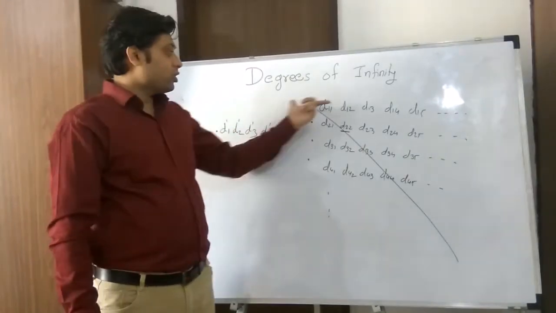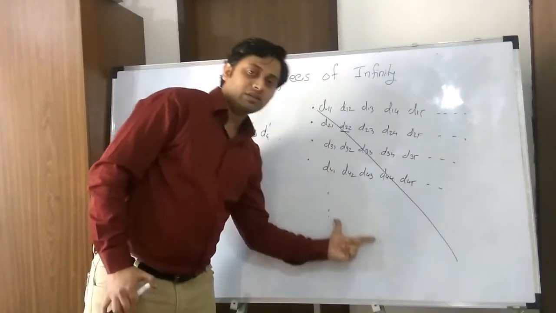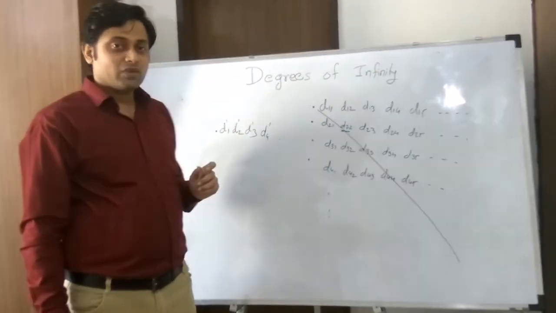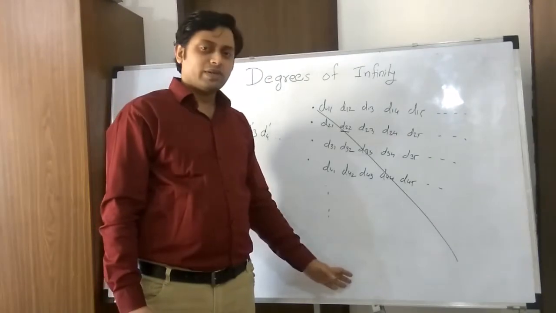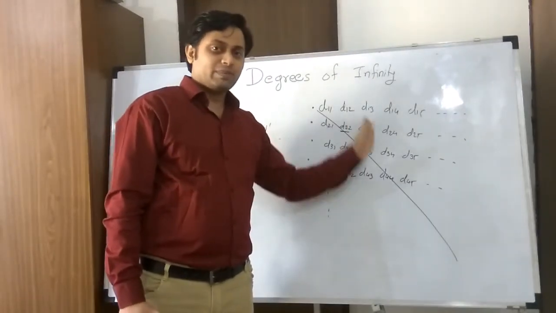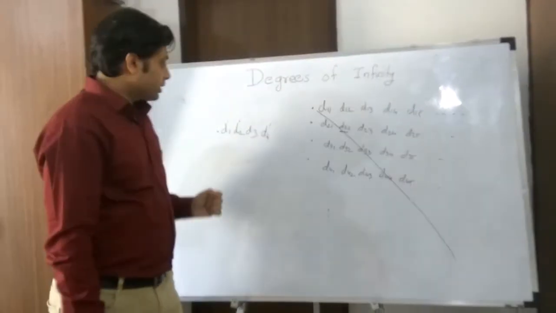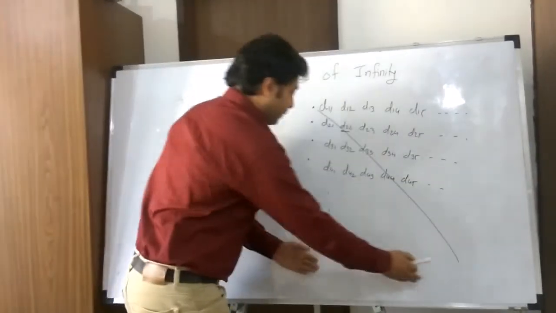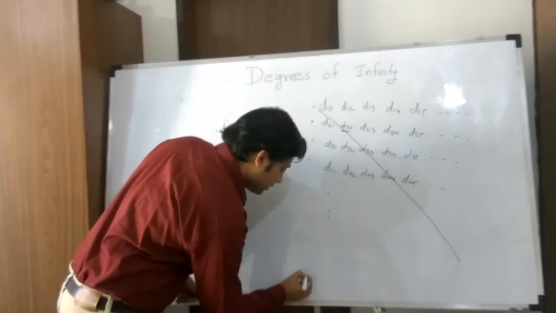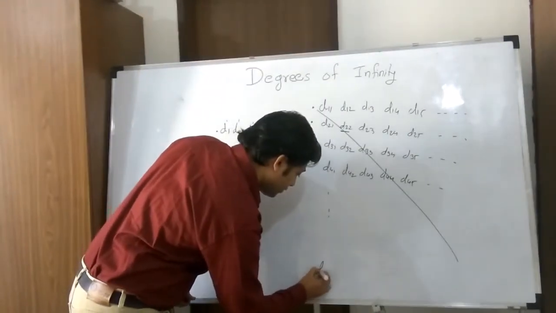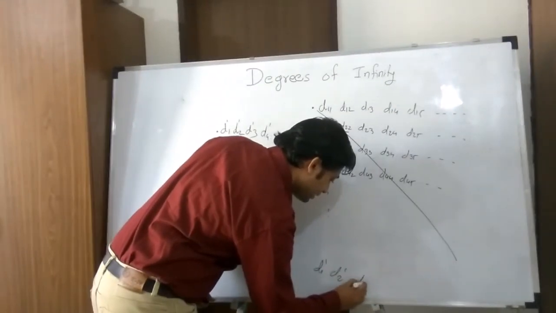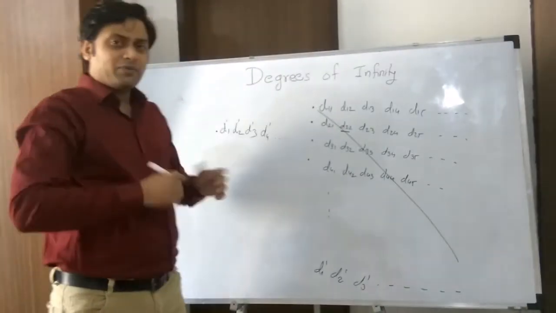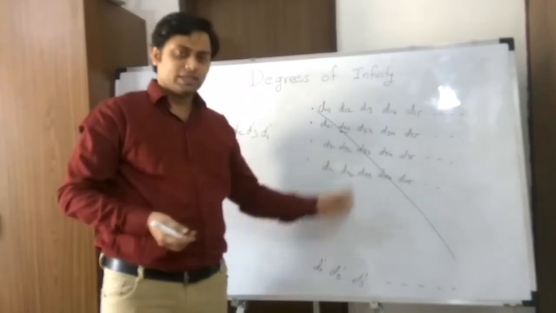So this number is not present here, here or anywhere in this listing. But our assumption was that all the real numbers we are able to list them down, but now we have one real number which is not in the list. Okay, let's add this number over here. Let's say at last I will add d1 dash, d2 dash, d3 dash and so on. Okay, now I feel that I have completed the listing.